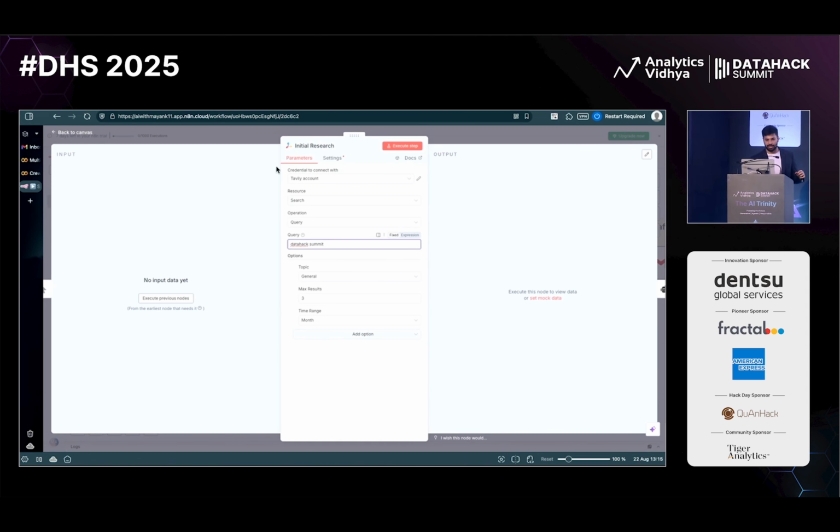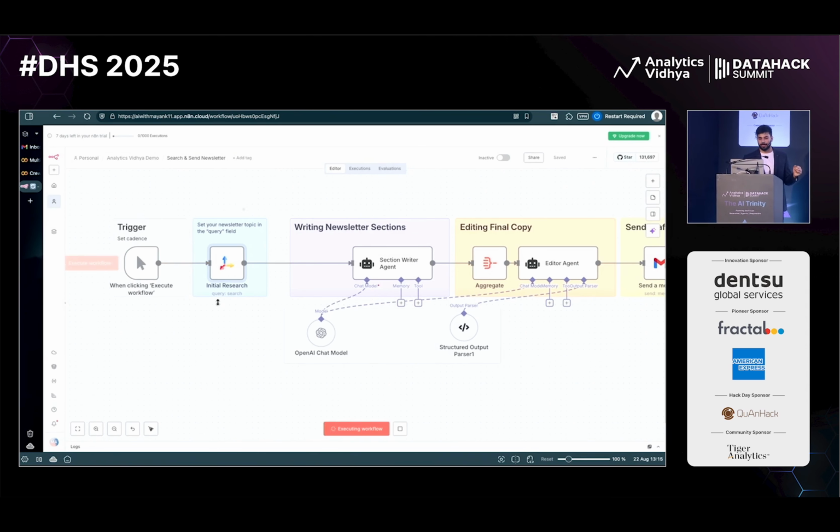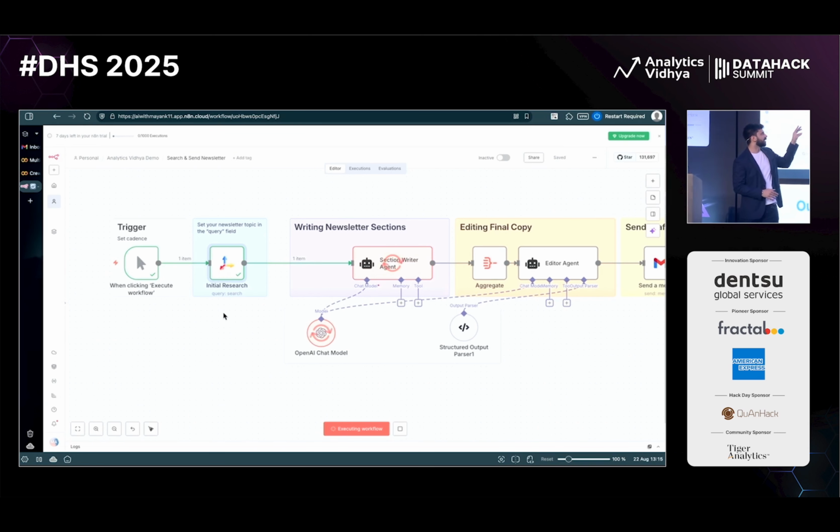Now let me just quickly push this, and you will see this happening visually. So it searches the net for the different DataHack Summit references. And the agent is now creating the different sections from whatever it has searched. So let it work, it takes a little bit of time, right?